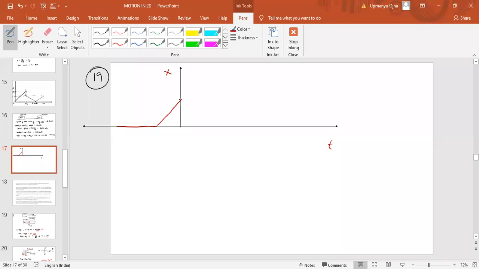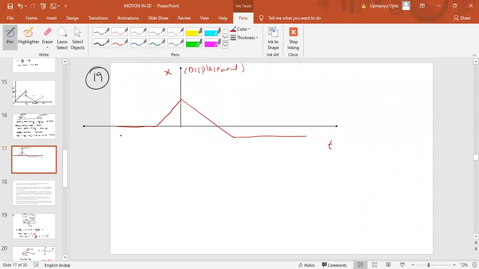So what can you understand from this graph? Can you tell me? You all can say that, sir, here time is negative, so the graph is not possible. You have to give the example only. This is a displacement versus time graph. This is displacement.